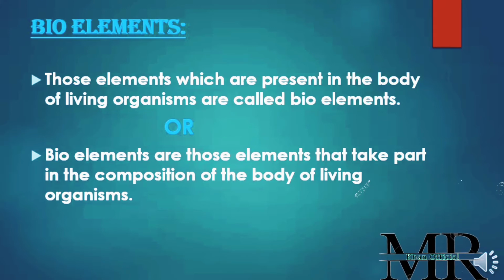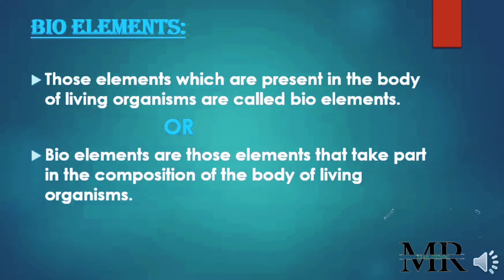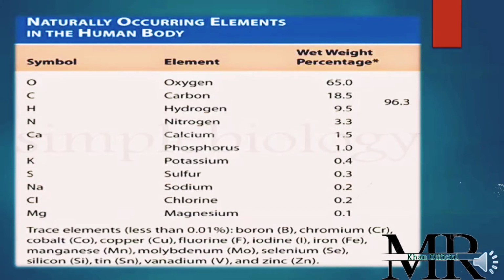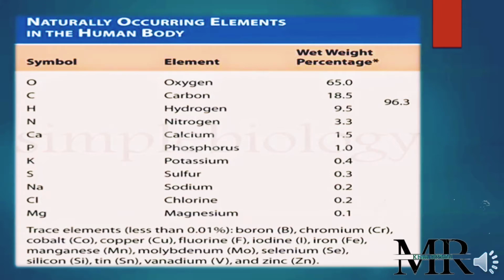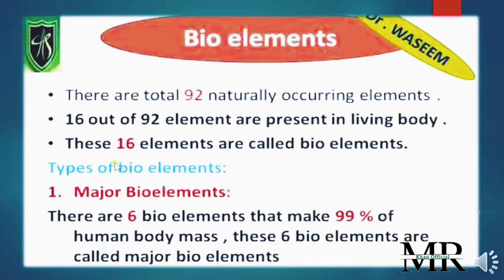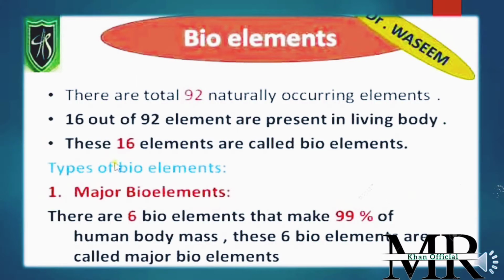They are taking part in life. Here a percentage is shown in this table, showing how naturally occurring elements are present in the body of a human being. You can see the percentage of oxygen, carbon, hydrogen, nitrogen, calcium, phosphorus, potassium. Many other elements are given here in this table. So it means they take that much part in the making of the body of a living organism. So these are known as bioelements.